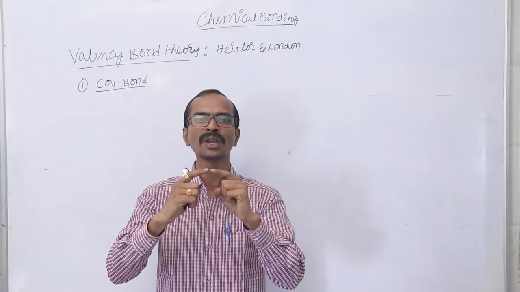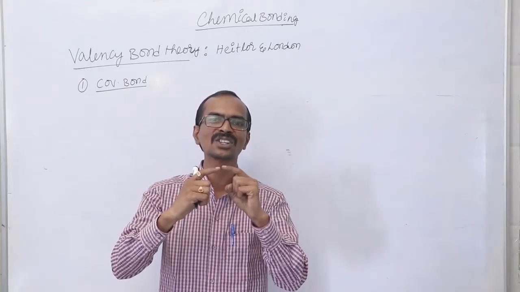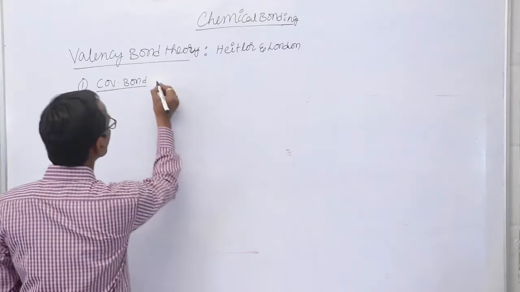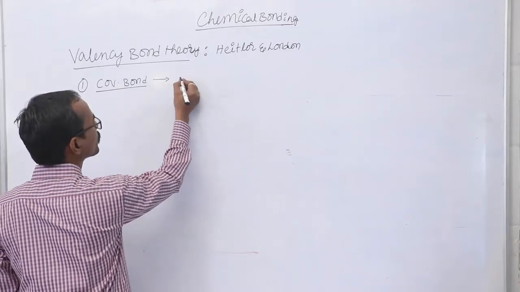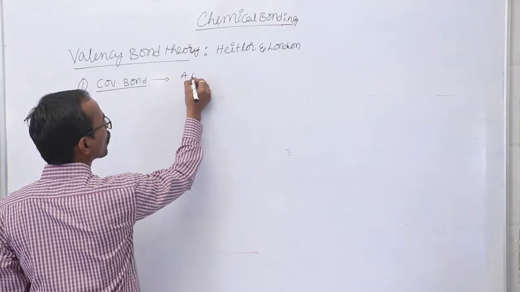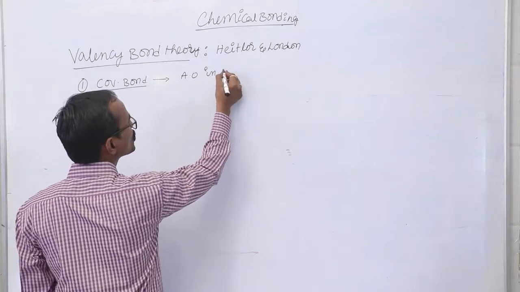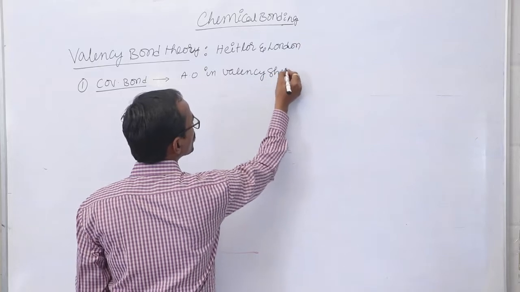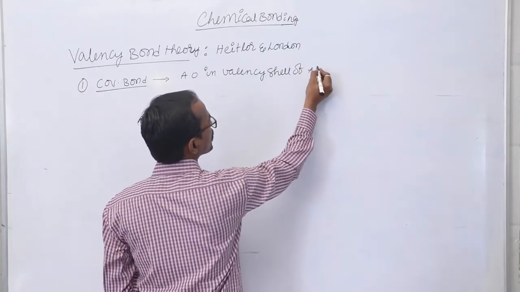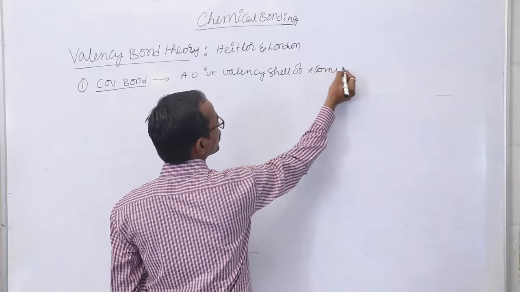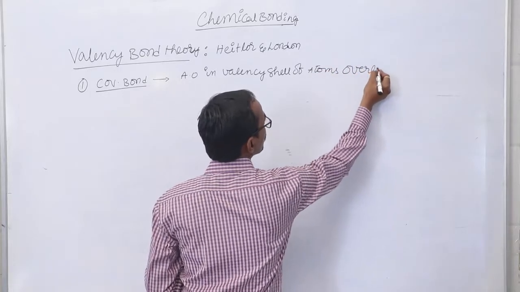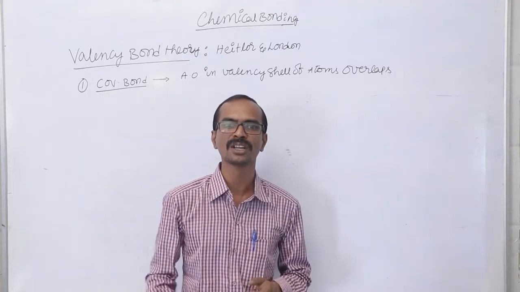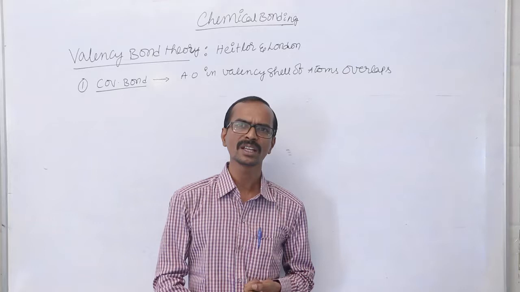During the formation of a covalent bond, the atomic orbitals present in the valency shell of the two atoms involved in the bond formation overlap with one another.